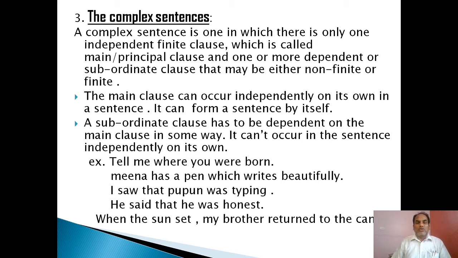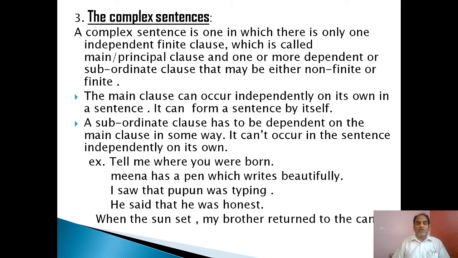The main clause can occur independently on its own in a sentence. It can form a sentence by itself, and the other name of main clause is the principal clause or independent clause. What is a subordinate clause? A subordinate clause has to be dependent on the main clause in some way. It can't occur in the sentence independently on its own.